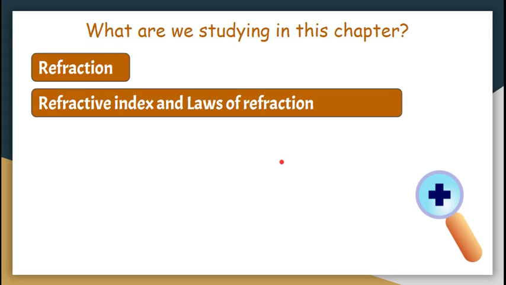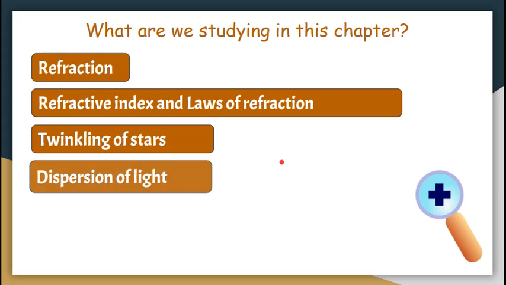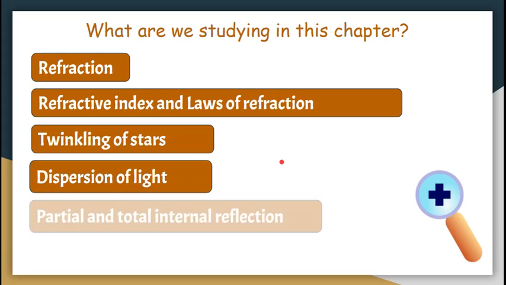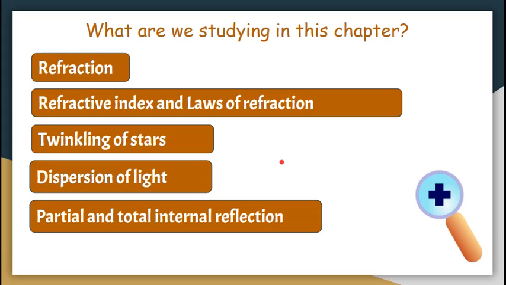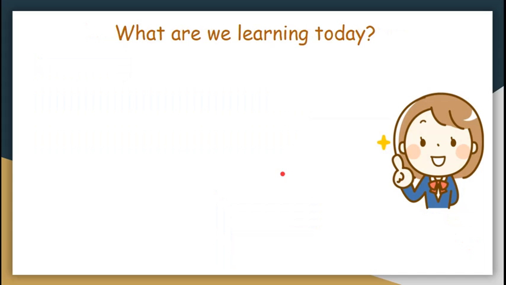Then we will study a very important concept of refractive index, which will help us understand the laws of refraction. Then we will understand why do the stars twinkle at all, and then we will understand a process called dispersion of light, from which we will understand the process called partial and total internal reflection, and in the end we will understand how rainbow is a combination of all this that we will study in the initial part of the chapter. So let's quickly move ahead to see what are we learning today.